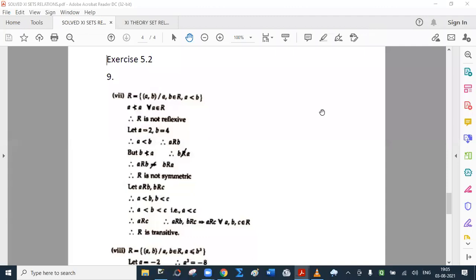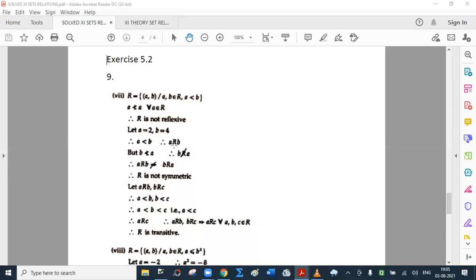Now, sum number 7. R is the set of ordered pairs (A, B) such that A and B belong to R and A is less than B. Now, can I say A is less than A? No, A is equal to A, right? So clearly R is not reflexive. Now consider particular cases. A equal to say 2, B equal to 4. You could have taken A as 22,000 and B as 22,001, right? But A has to be less than B.